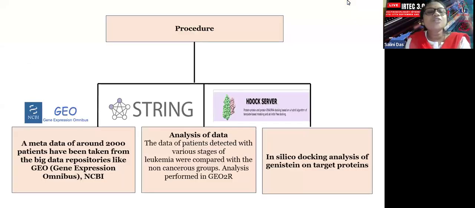For which my procedure was metadata analysis in a global data repository like NCBI Gene Expression Omnibus. We can get global patient records, irrespective of the countries. Then we got the differentially expressed genes and tried to understand the interaction between these proteins. The interactome analysis was performed in the STRING database, and next we wanted to use Genistein for therapeutic purposes. To see whether Genistein binds with these proteins or not, we performed in silico docking analysis. So the entire work is a bioinformatics and AI-based approach.